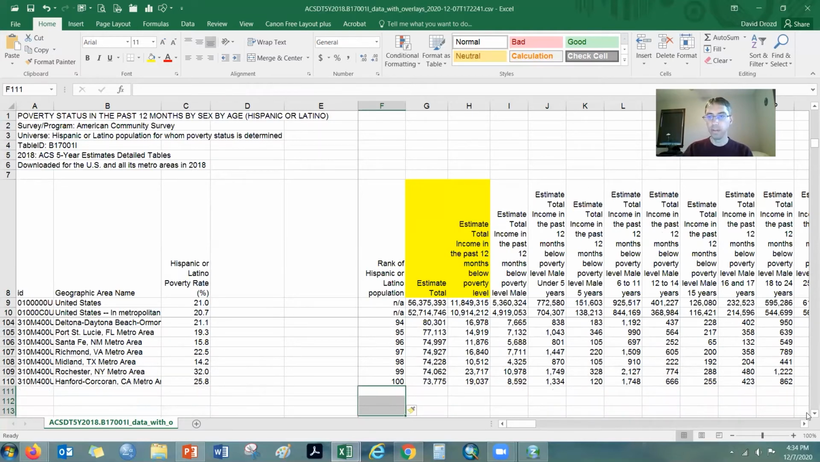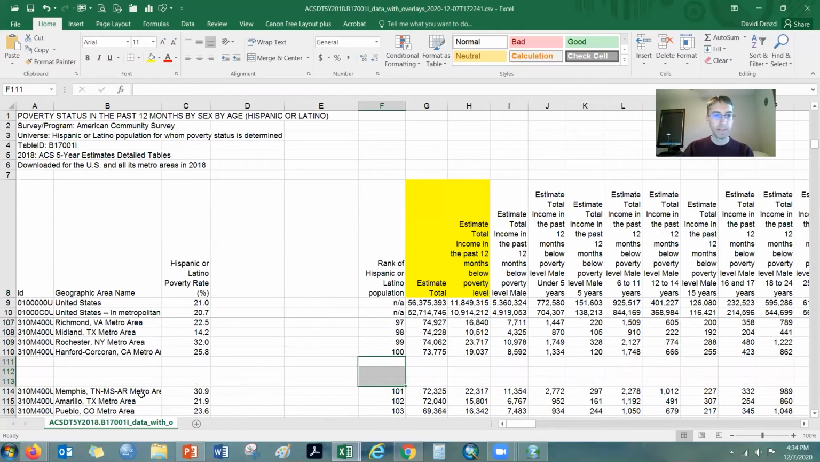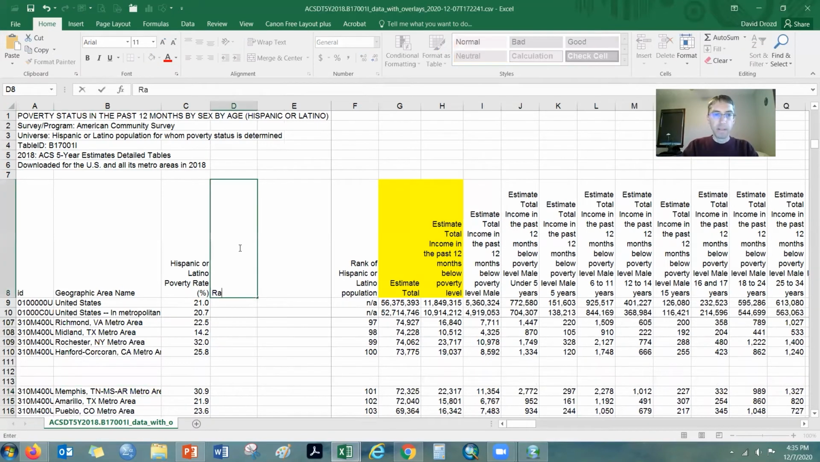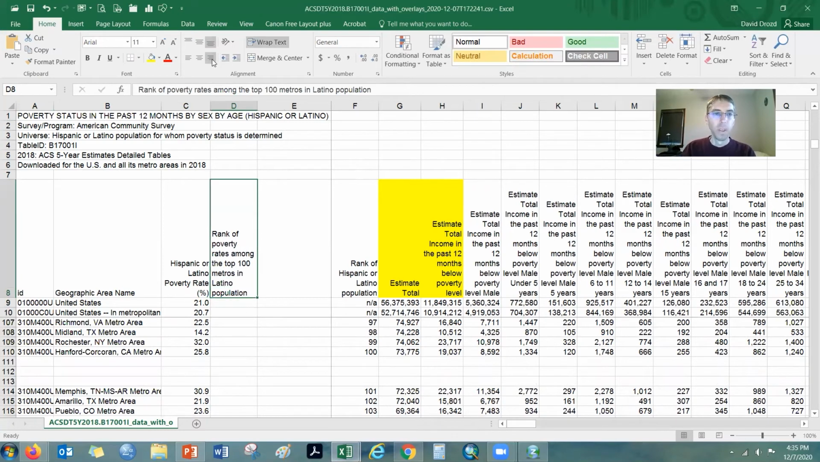Okay, so the other data is still there, but Memphis, Tennessee, a pretty large metro overall, did not make the top 100 for Hispanic or Latino population. So that's something we found here. And then we're just going to rank these poverty rates. Okay, so poverty rates among the top 100 metros in Latino population. So we'll be able to see how things rank out.